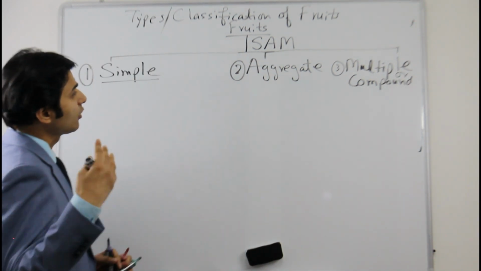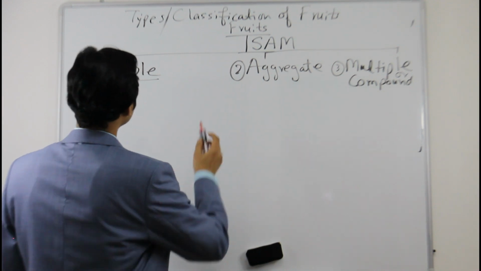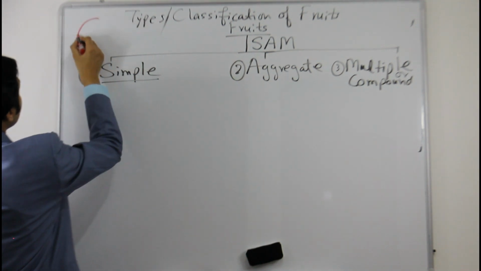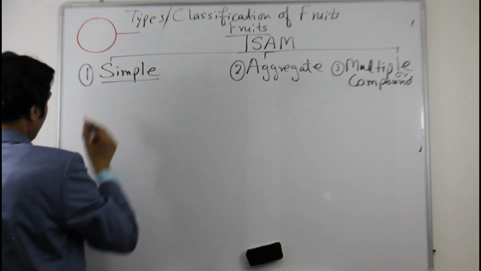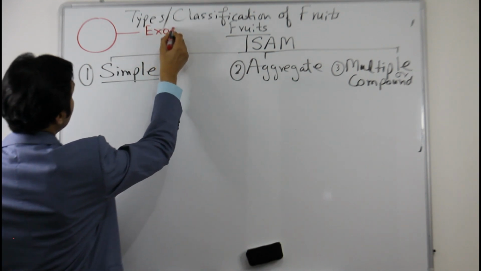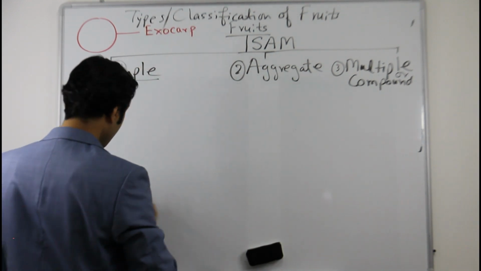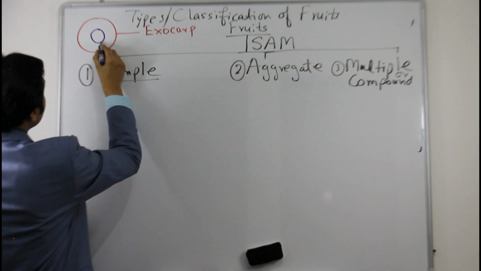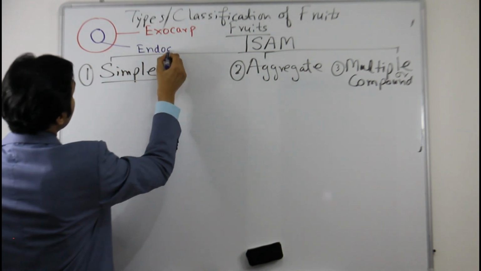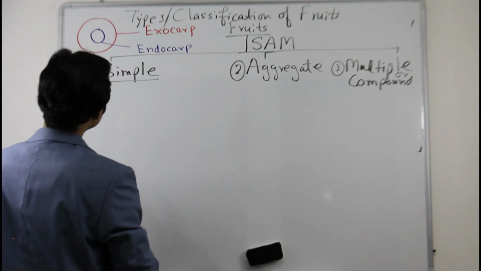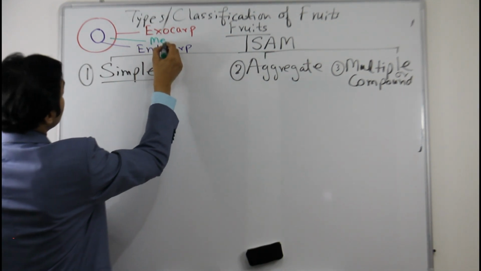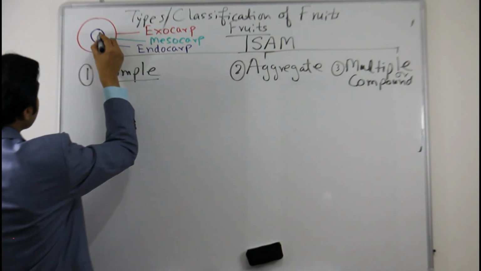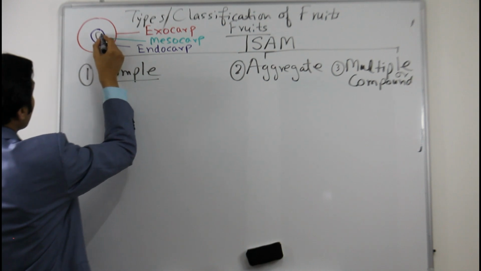As you know that we have discussed already, so if I make the fruit here, the three regions of the fruit, this is the outermost layer, which is called as exocarp. Then there is an innermost layer of the fruit, which is called as endocarp. And then the middle region of the fruit is called as mesocarp. The seed is inside the endocarp.